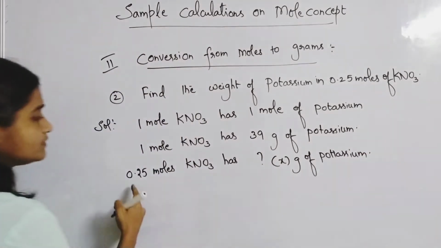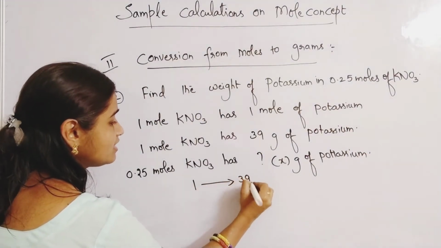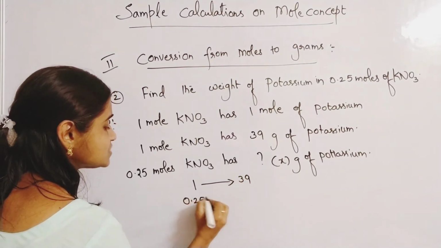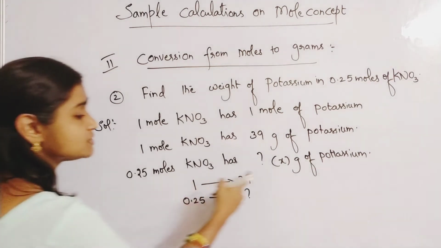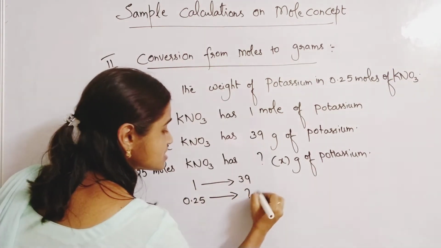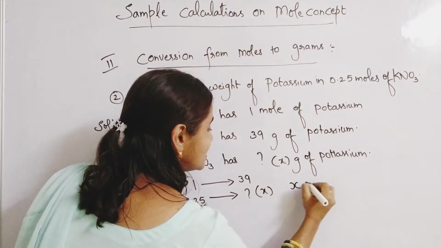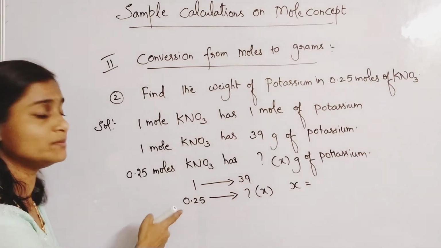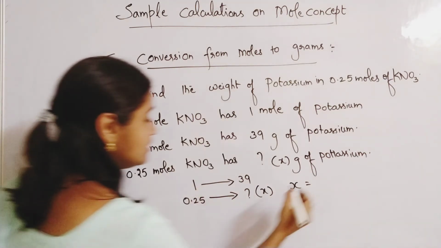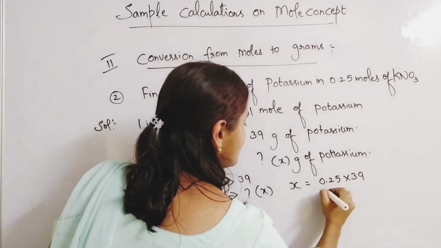Now, how will you write it? Like rule of 3. 1 is to 39, 0.25 is to how much? You will keep that as X. So, to calculate X, cross multiply. The numbers which are on the cross you will multiply and divide by the third number. So X equals 0.25 into 39 by 1.